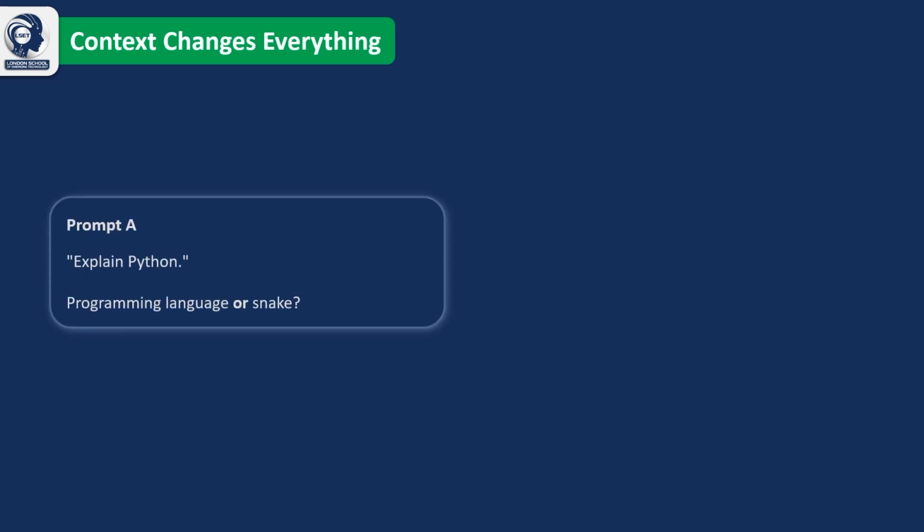As we've already learned, AI doesn't truly understand words in the way humans do. It relies on the context provided in your prompt to determine the correct meaning. Take the first example. "Explain Python, sir." Without additional context, the AI may be unsure whether you're referring to the programming language or the snake. Now look at the second prompt.